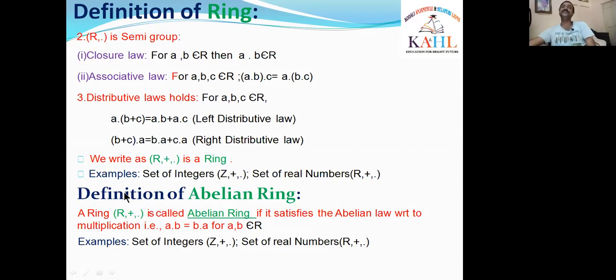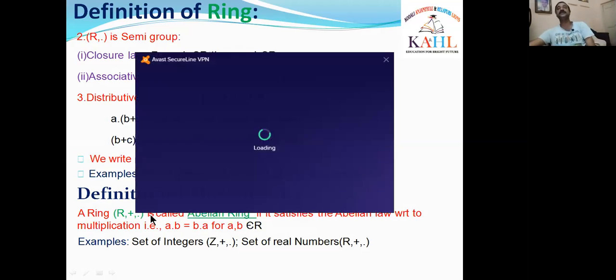Now we go to the definition of abelian ring. What is the definition of abelian ring? A ring R plus dot is called an abelian ring. First of all, R must be a ring. Only a ring R is said to be an abelian ring if it satisfies the abelian law with respect to multiplication. That means a ring is said to be an abelian ring if it satisfies the extra abelian law with respect to the last operation. What is the last operation? Plus is the first operation and the last operation is dot. With respect to dot, the abelian law must exist in the ring. Then we say that R plus dot is an abelian ring.